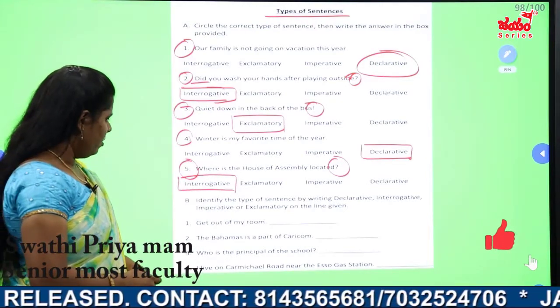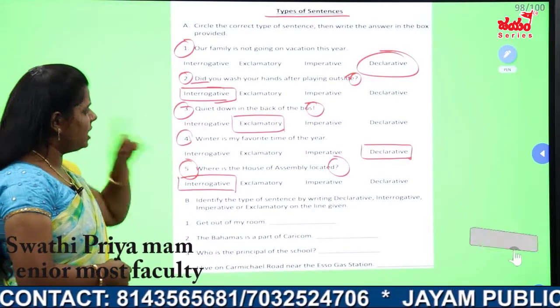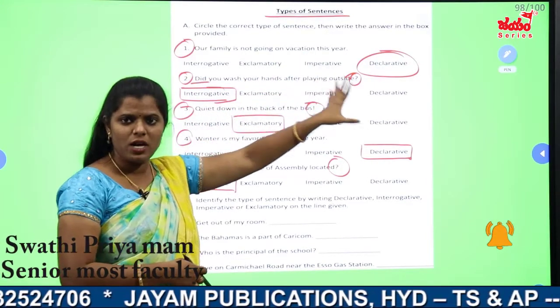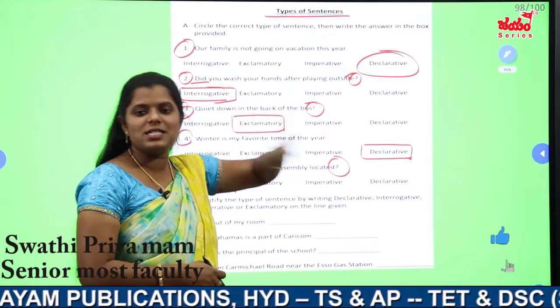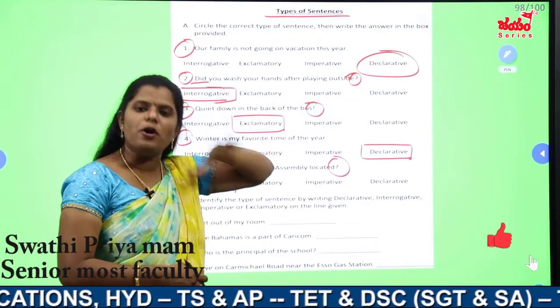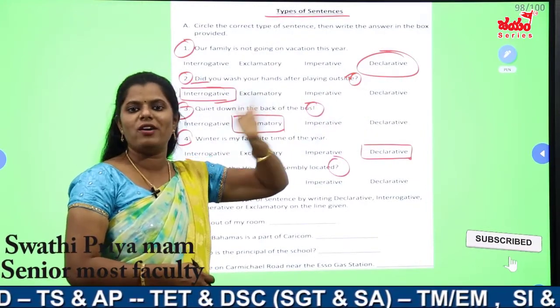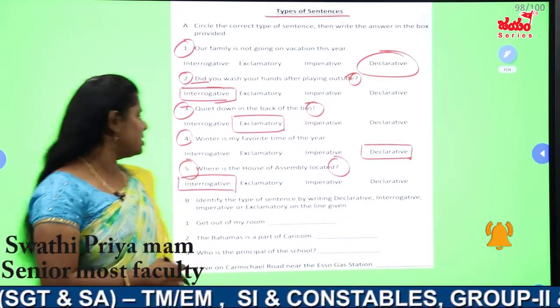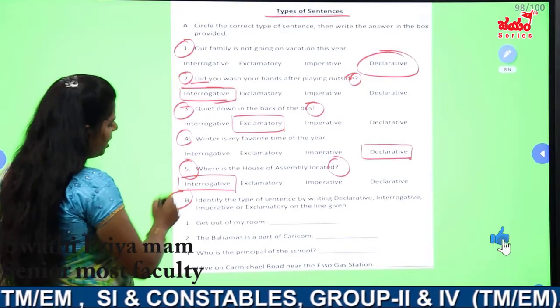Okay. Next. So like this we have to identify in exam. They will give you one sentence and they will give you options. So we have to read the sentence and try to understand whether it is expressing question or normal sentence or any request, command or exclamation. Then pick up the correct option from the following. Okay. Next. Section B, one more section is there.